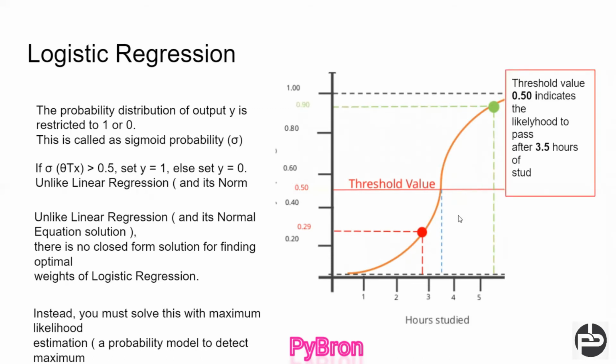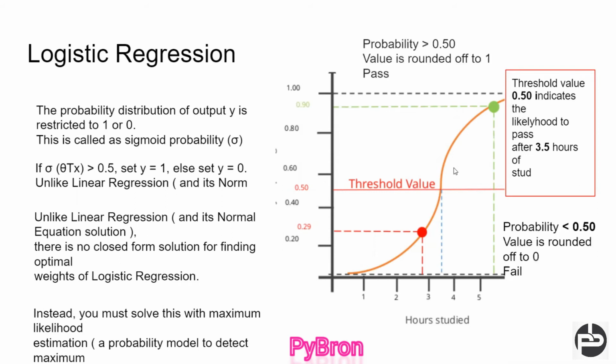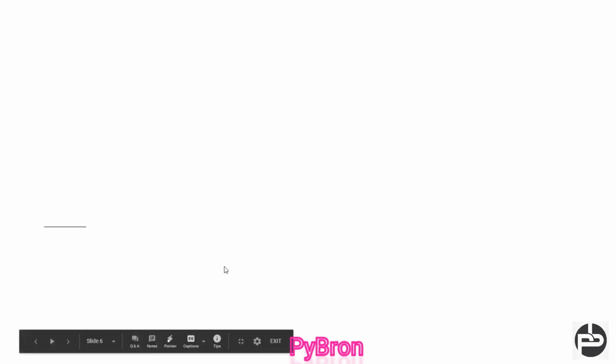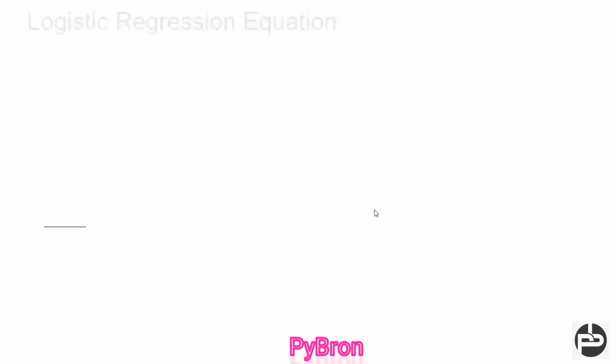So just now, whatever I said, a threshold value of 0.5 indicates the likelihood to pass after a 3.5 hour study. Okay, this is a different use case. You can correlate this use case also with that. That's nothing else. So next, coming to the next slide: what is the mathematical equation behind logistic regression?